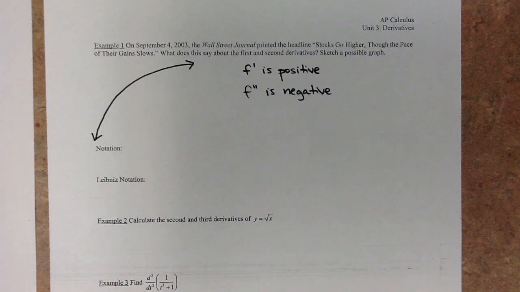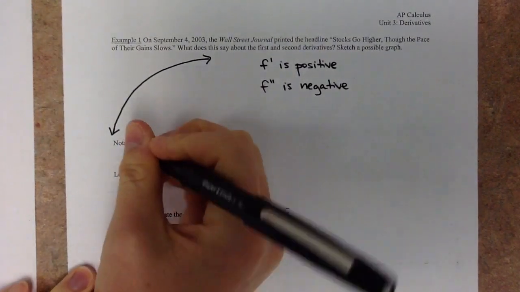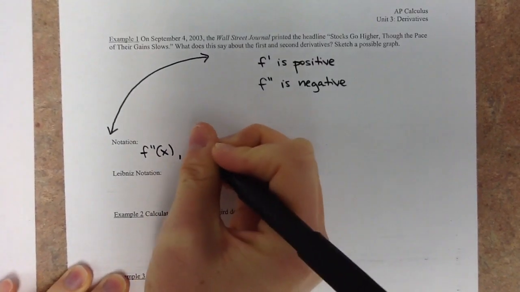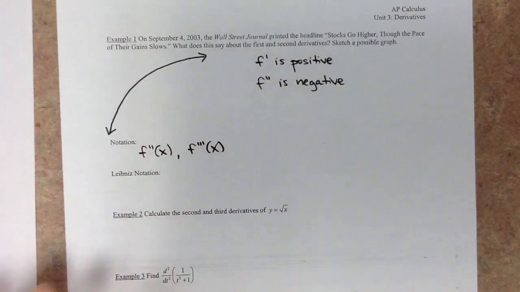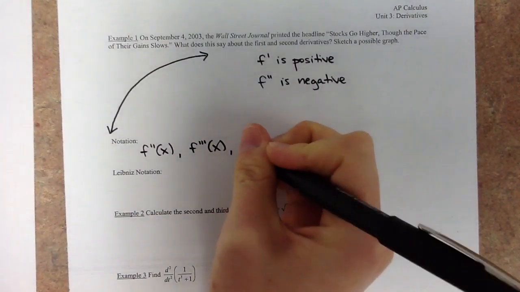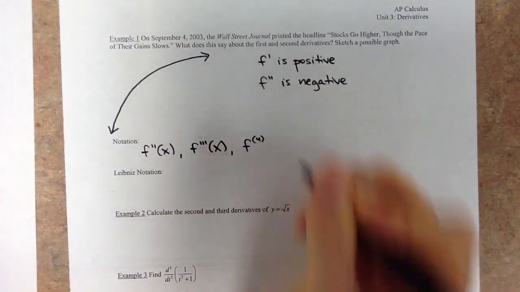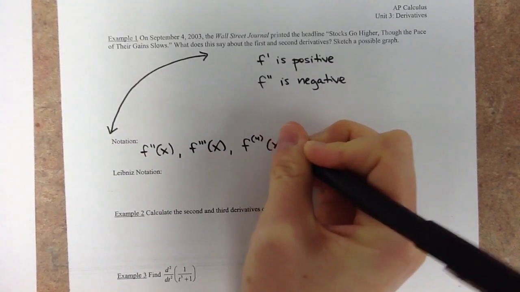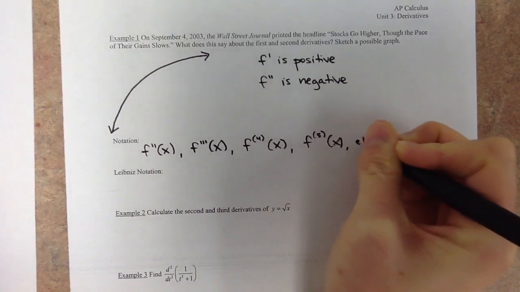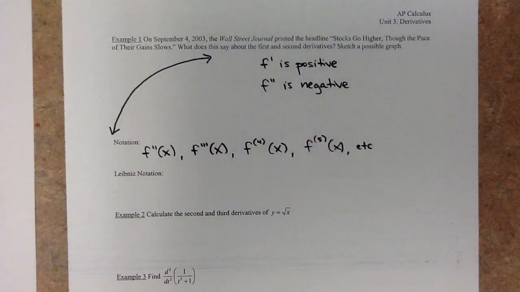So that brings in the second derivative. It's kind of a second aspect of what these functions look like. So our notation, we start with f double prime, which is what we just wrote down, and then we've got f triple prime, which is the third derivative or the derivative of the second derivative. And then after that, it would be ridiculous to continue to write those little tally marks. So after third, you put your derivative in parentheses in the superscript. So that would be the fourth derivative, the fifth derivative, etc. So whatever number you put up there in the parentheses, it's that derivative.